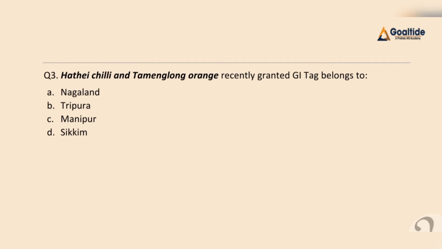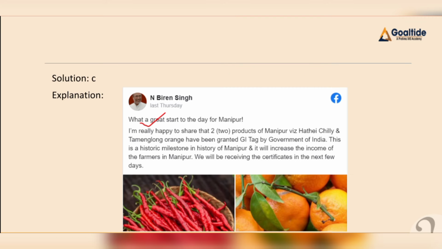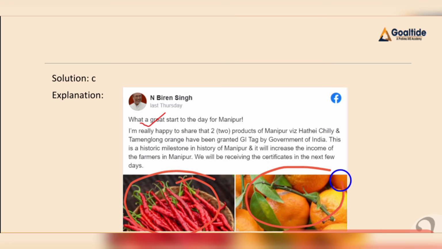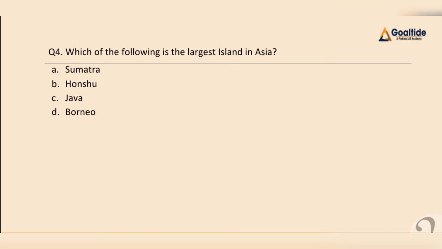Now let me have a look at question number 3. Question 3: Hatay chili and Tamlong orange, recently granted GI tags, belong to A. Nagaland, B. Tripura, C. Manipur, D. Sikkim. So our final answer for this question will be C, because both of these belong to Manipur. If you want to have a look at the pictures, here we can see this is our Hatay chili and this is our Tamlong orange. So our final answer will be C, that is Manipur.